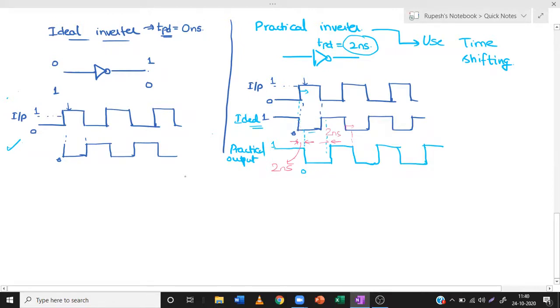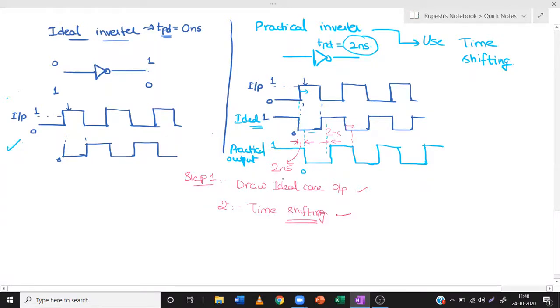So step 1, whenever you are handling propagation delay, draw the ideal case output, and step 2 will be time shifting. These are the 2 steps you have to follow to get the output by passing an input through a circuit which has a propagation delay.